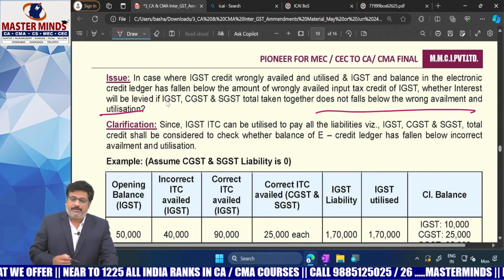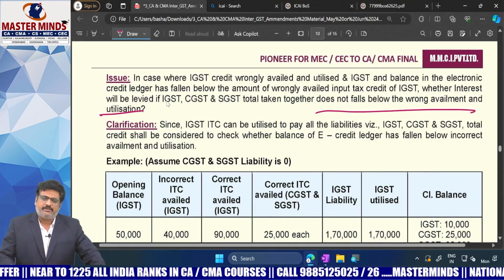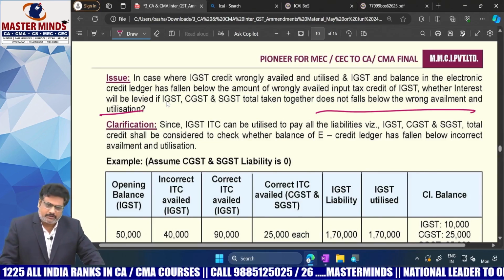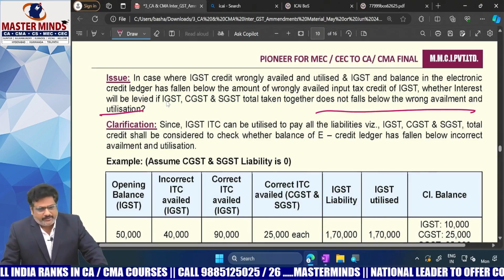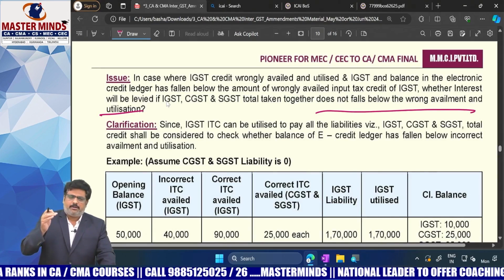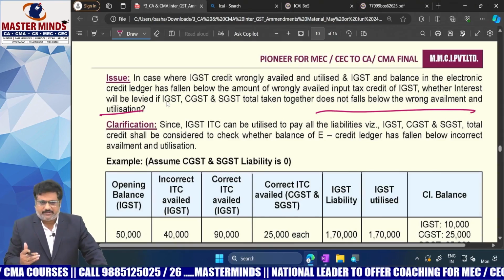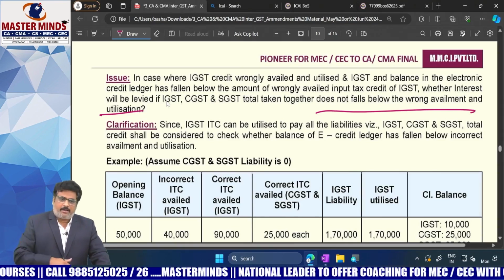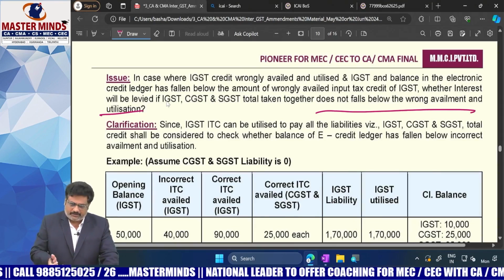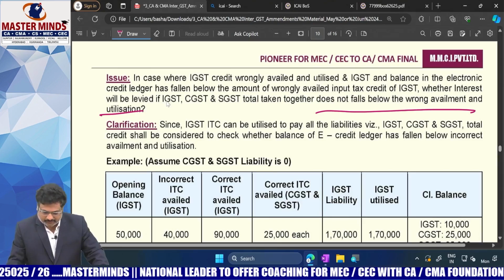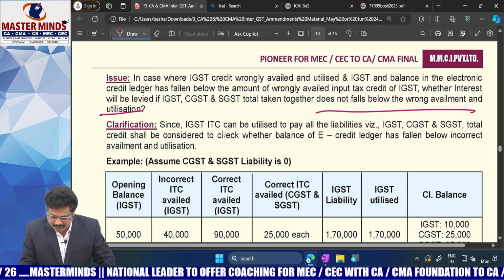That was the issue, because IGST is used for payment of every GST. So it is fair that only if the total ITC balance is below the IGST wrongly utilized, interest needs to be charged. Yes, that was the clarification given.